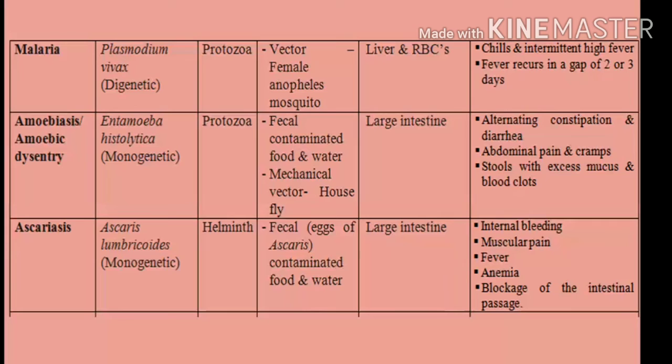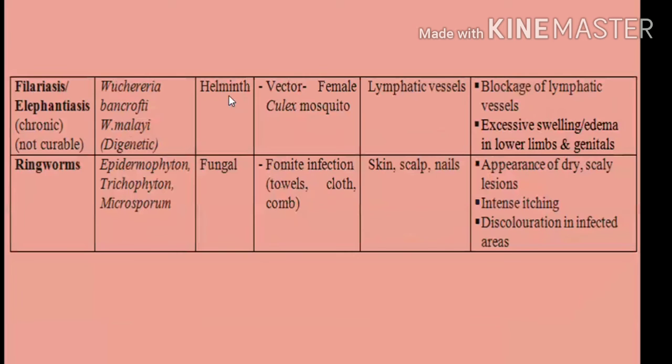And the last helminthic disease we have to see is filariasis or elephantiasis, which is a chronic disease and is not curable so far. The causative agent is Wuchereria bancrofti or Wuchereria malayi, a roundworm, which is a digenetic parasite. Man is one of the hosts and the other host is the female Culex mosquito. It affects the lymphatic vessels of our body and results in their blockage. If the lymphatic vessels are blocked, it will result in excessive swelling or edema in the lower limbs or in the genitals.